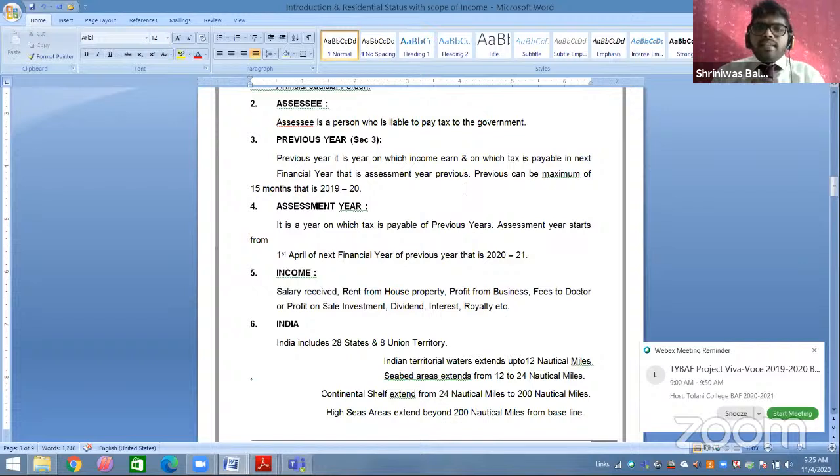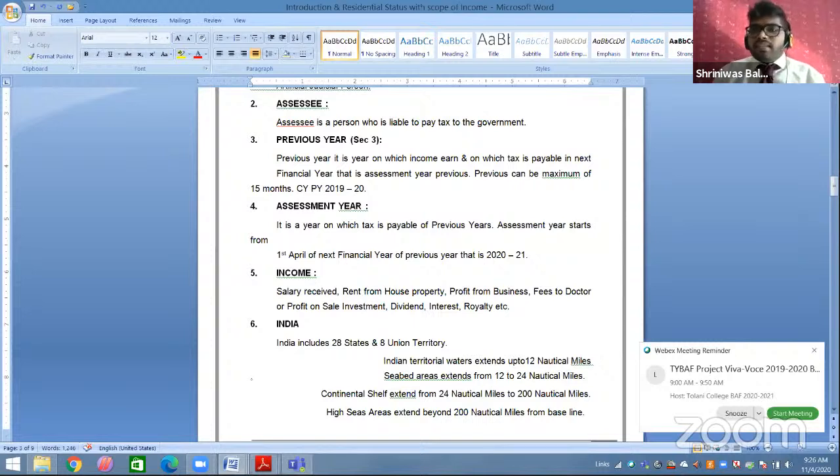Previous year is the year in which income is earned and on which tax is payable in the next financial year. That is your assessment year. The previous year can be a maximum of 15 months. And your current previous year is 2019-20.